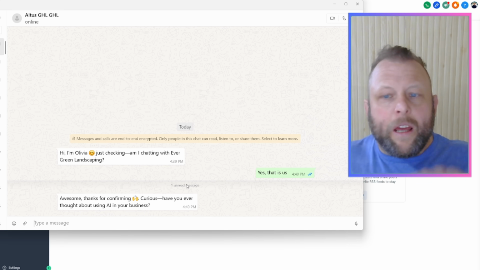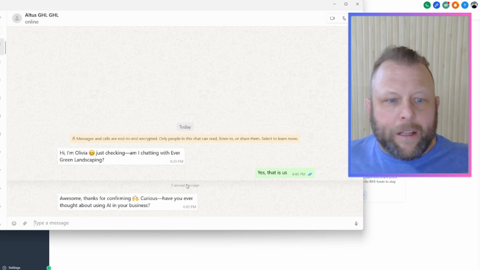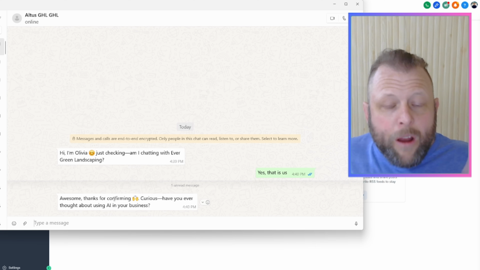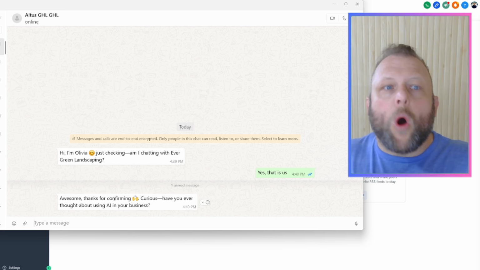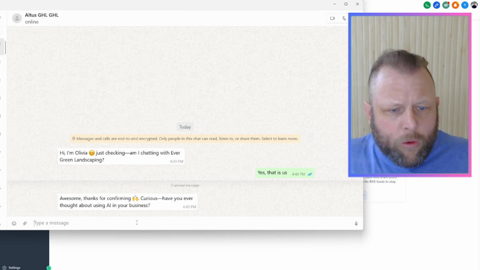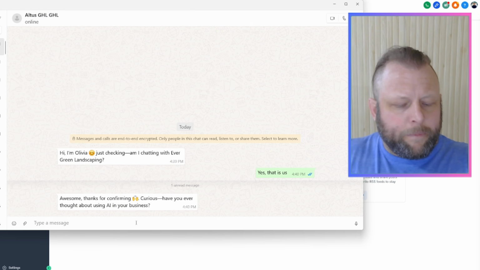Get the next message coming. Now remember, I put that time delay in there. We need a bit of time delay to make it sound human. Awesome. Thanks for confirming. Because it's WhatsApp, we can actually put emojis in there so it looks cool. It doesn't cost extra like SMS for us. So, curious, have you ever thought about using AI in your business?